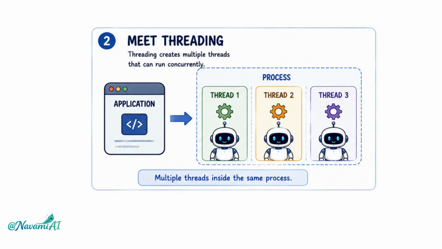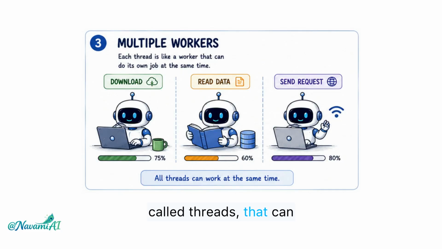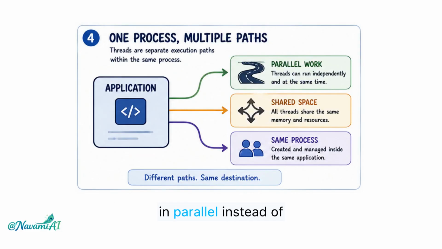So far, we've seen how async IO uses one event loop to manage many tasks, but Python has another approach called threading. Instead of having one coordinator switching between tasks, threading creates multiple workers called threads that can work concurrently inside the same application. Think of it as having several employees working in parallel instead of one manager assigning jobs.